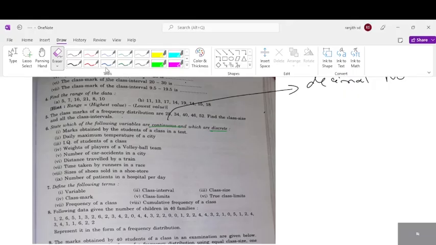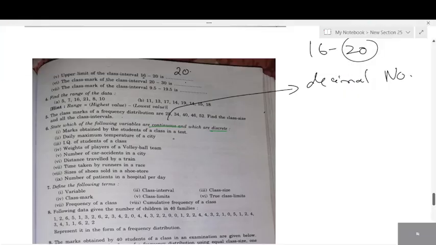Second question, temperature. What is temperature, students? Have you seen the temperature increase and decrease? Will it have decimal or whole number? That is what I want. Temperature will have decimal. Today's temperature, if you check, is 21.2 degrees Celsius, 32.3 degrees Fahrenheit, like this. So if it is decimal, it comes under which one?